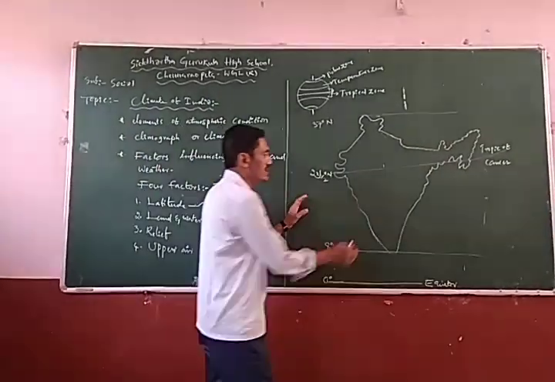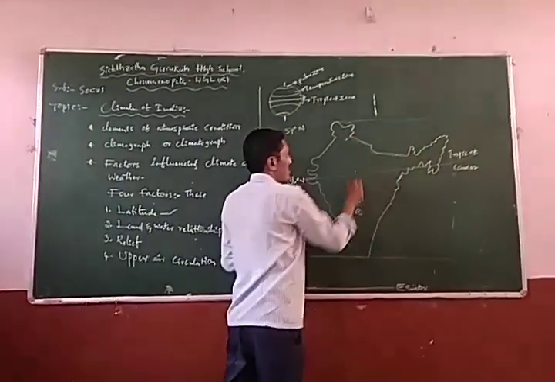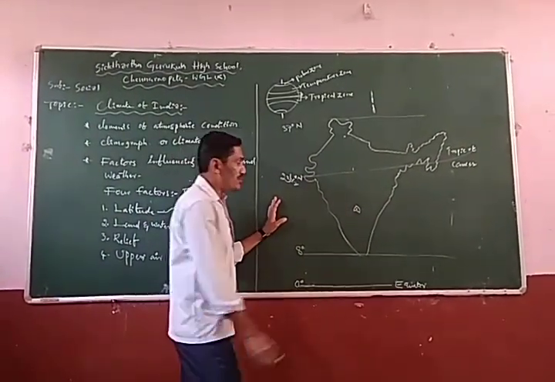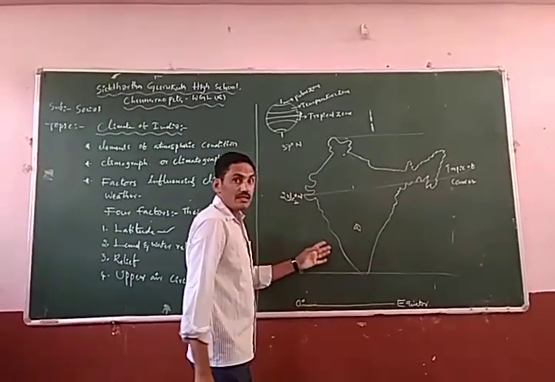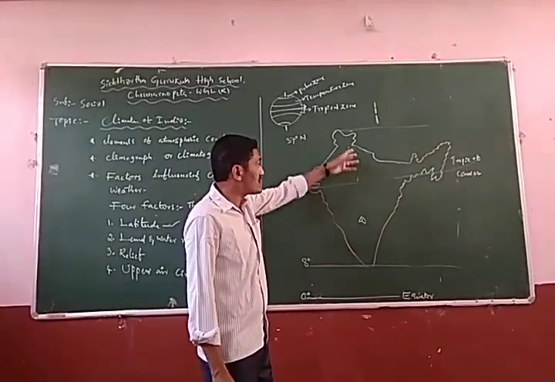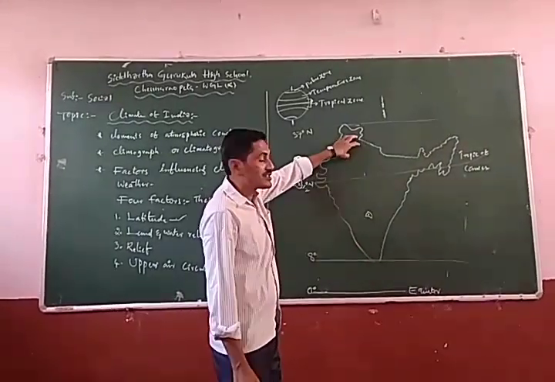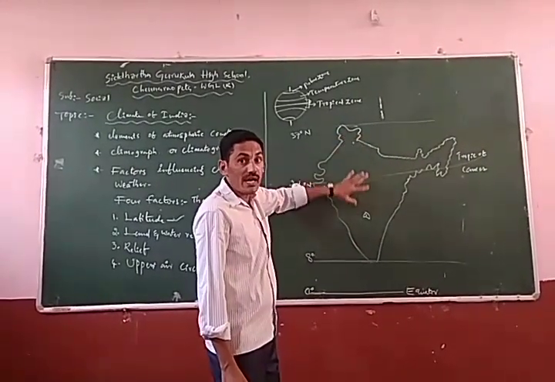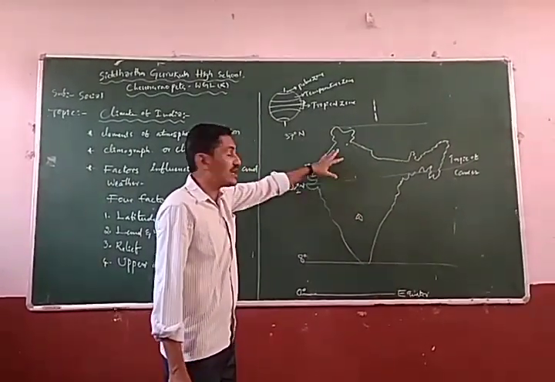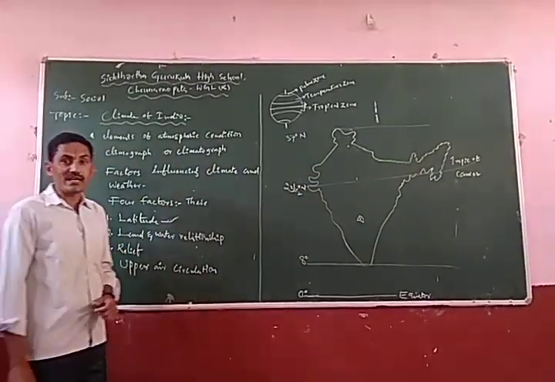Now you see this one, Hyderabad and Simla. It is quite different at the time of summer season. Why? Because Hyderabad is located in the tropical zone and Simla is located in the temperate zone. Both of these places are in India, but Hyderabad is in the tropical zone and Simla is in the temperate zone. The temperatures are different; there is a variation in temperature between these two regions. That is latitude.